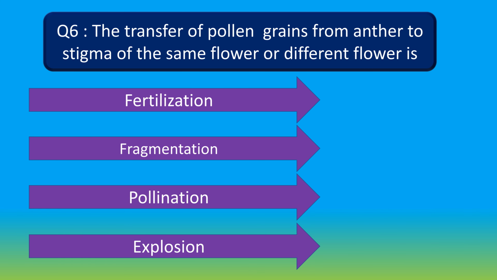The transfer of pollen grains from anther to stigma of the same flower or different flower is option A fertilization, option B fragmentation, option C pollination and option D explosion. Your time starts now.